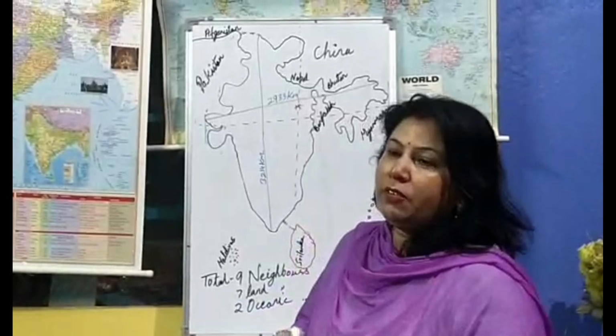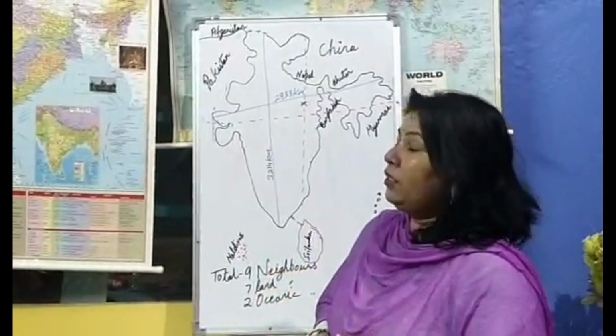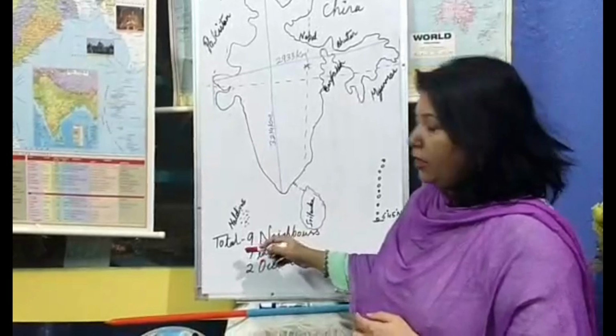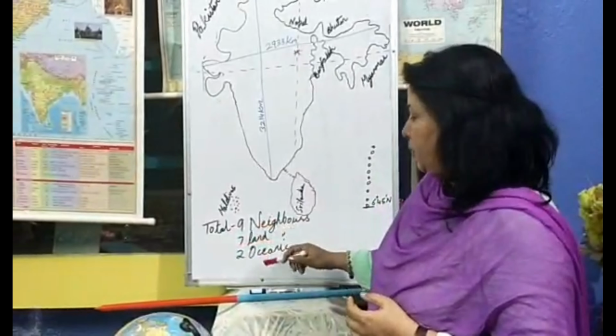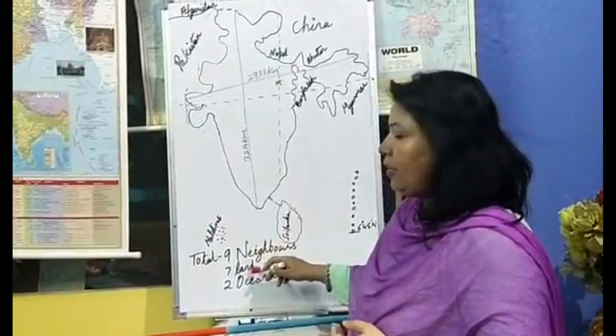Now, how many neighbors we have? Every country is surrounded by some or the other neighbors. Bharat is having 9 neighbors. We have a total of 9 neighbors, and out of those 9 neighbors, 7 are land neighbors and 2 are oceanic neighbors. Now, which are those 7 land neighbors?